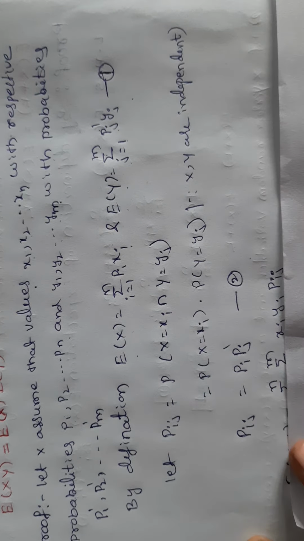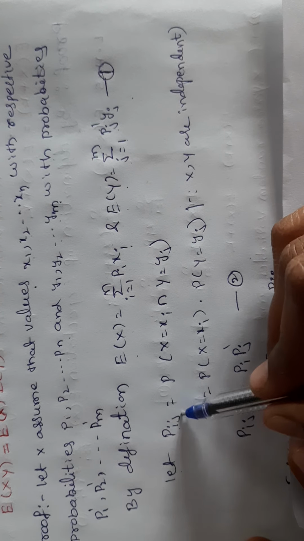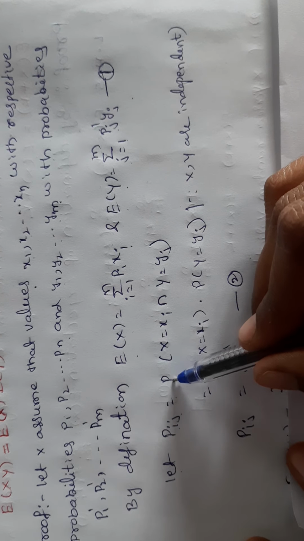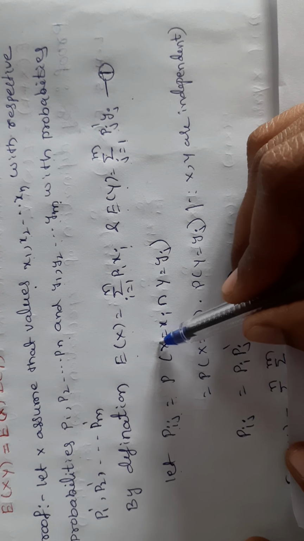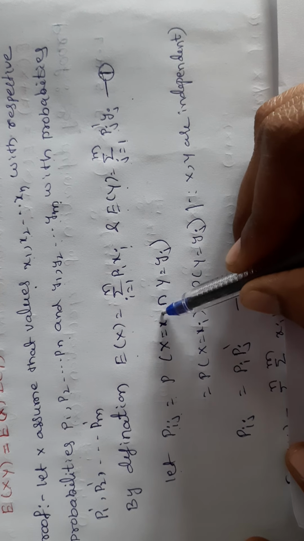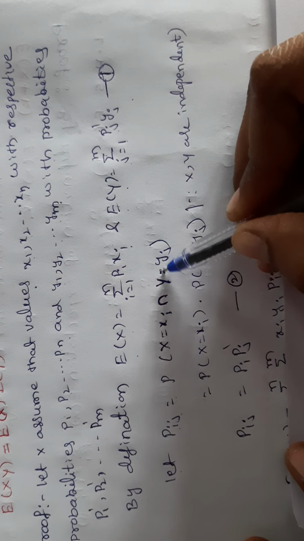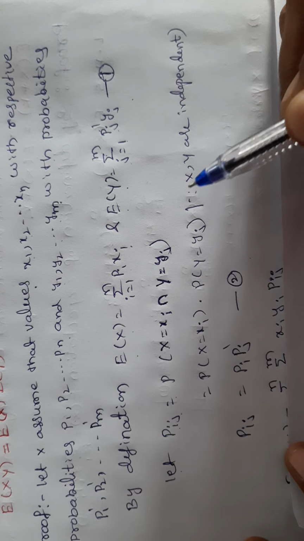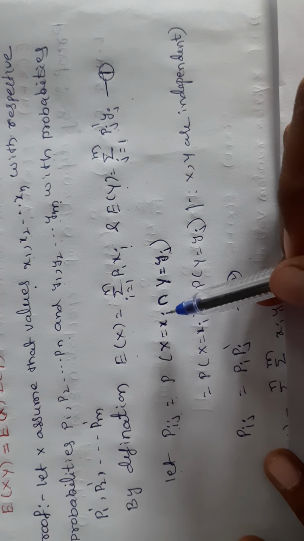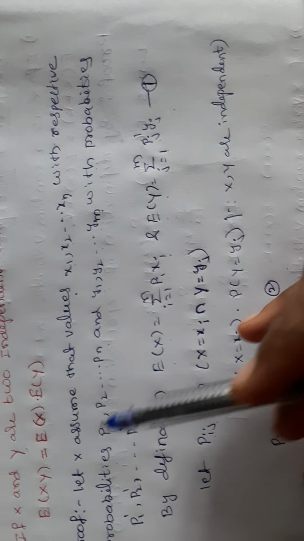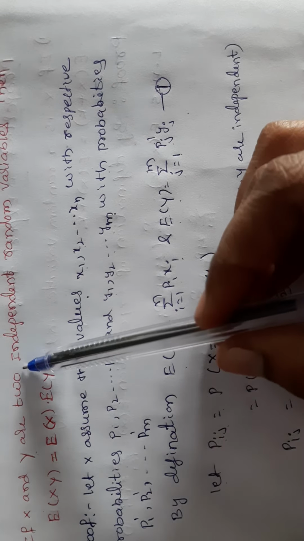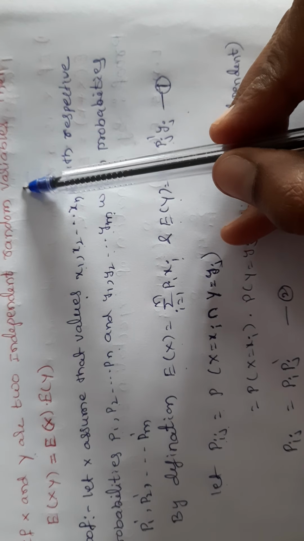Okay. Next, let pij be equal to the probability of capital X equals small xi intersection capital Y equals small yj. Clearly it is mentioned that capital X and capital Y are two independent random variables.